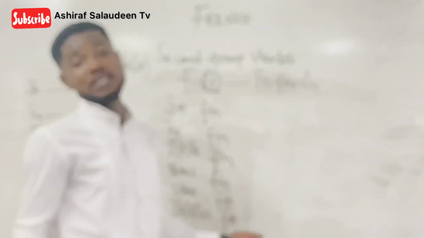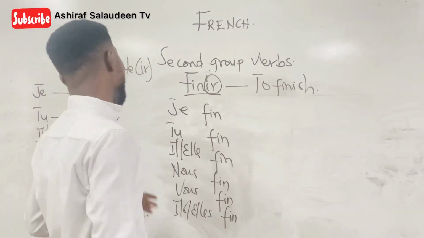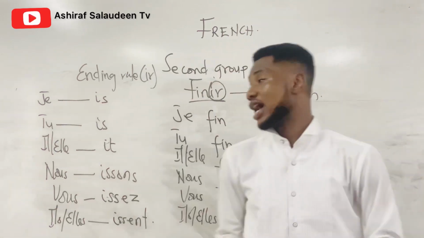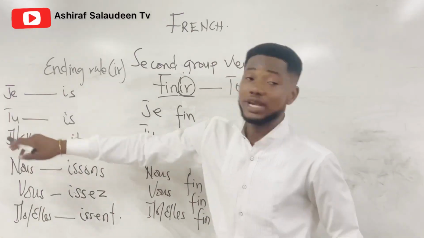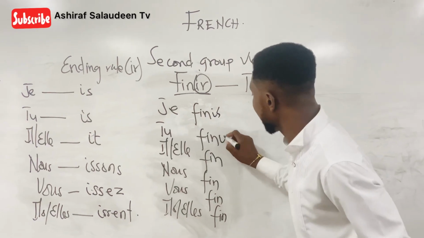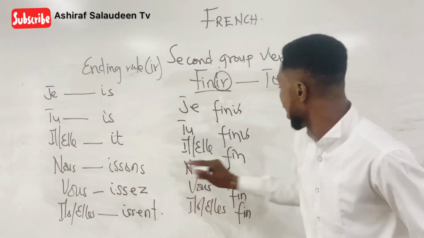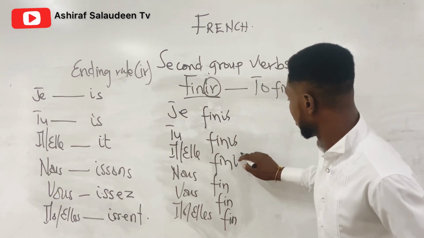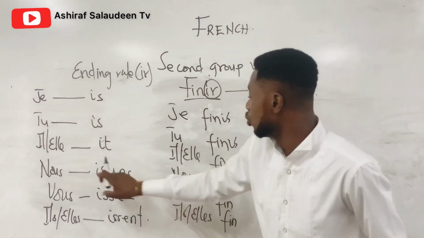Then, like we always did for the first group verbs, you apply the end rule of verbs that end with ir. So at je, it ends with is. Tu ends with is. Il ou elle ends with it. Nous ends with what?